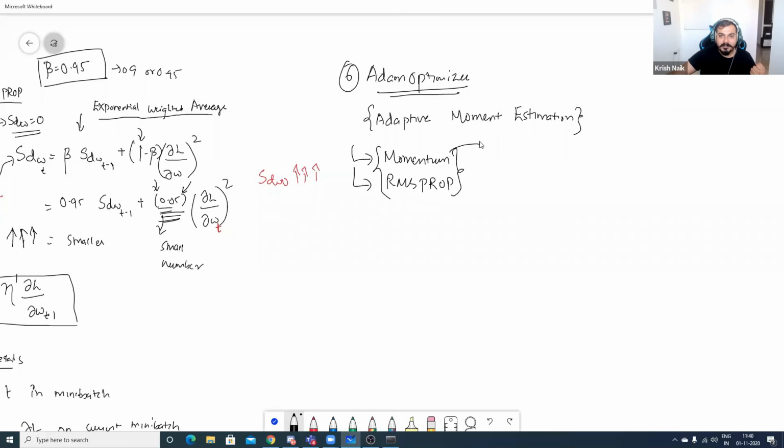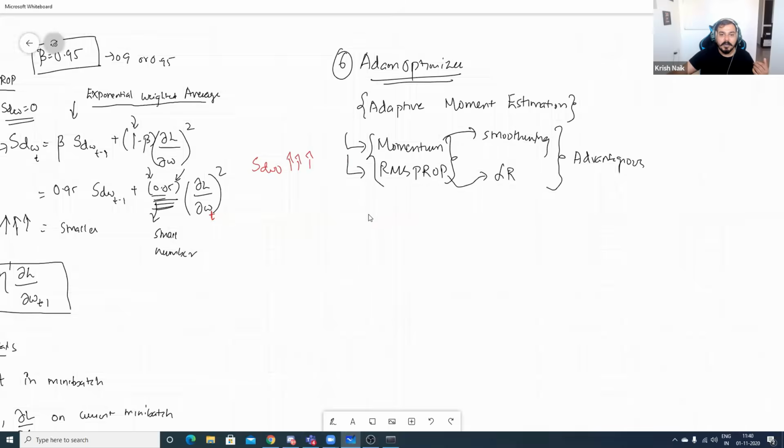With the help of momentum, you get smoothing. With the help of RMS prop, you are able to change your learning rate in an efficient manner such that the alpha t value will also not go high. Both these advantages they took and combined into the Adam optimizer.